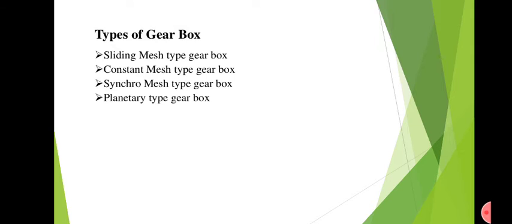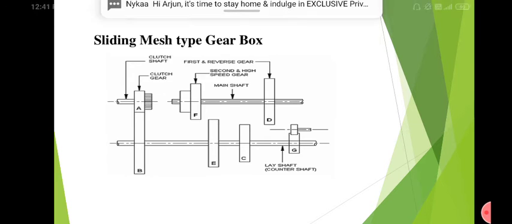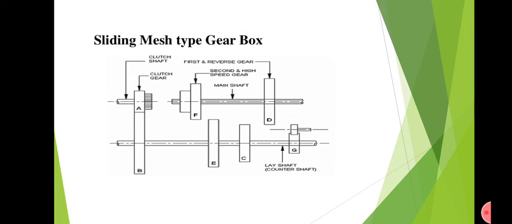So today we are going to discuss some basic types of gearbox. The basic types are sliding mesh gearbox, constant mesh gearbox, synchro mesh gearbox and planetary gearbox. First we can see the sliding mesh gearbox. Here you can see there is a clutch shaft. In the clutch shaft, the clutch gear is attached, and with that, a gear and a lay shaft arrangement is fixed.